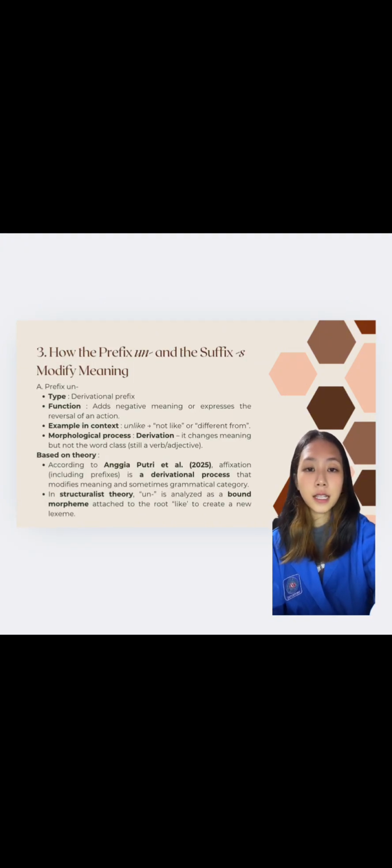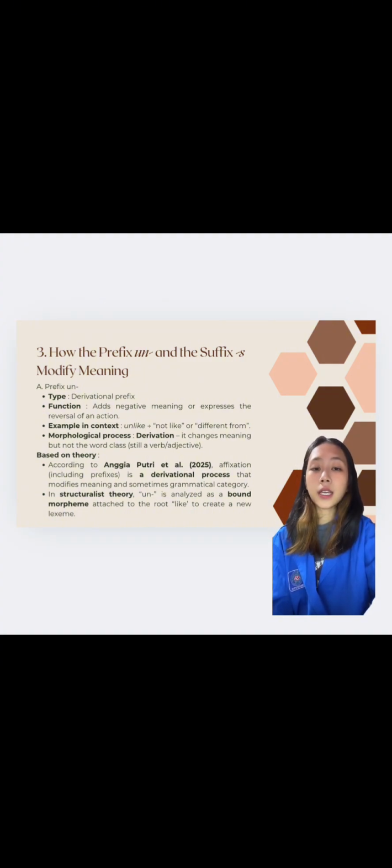Okay, for the next slide is how the prefix un and the suffix s modify meaning. I will explain it for point about this. The prefix un performs a derivational function.